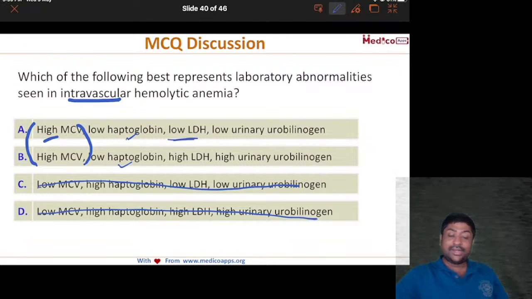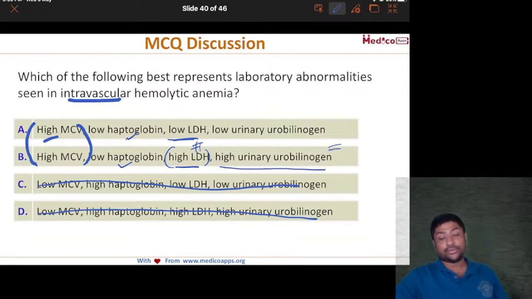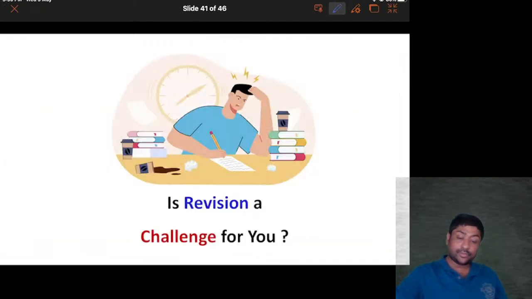Low LDH or high LDH? Because all these will be going and getting processed in your liver, the LDH value will be increased. So it will be high LDH and high urinary urobilinogen, because I told you all this bilirubin will be converted to urobilinogen, which will come out in the urine. So the correct answer here is okay. Is everybody clear in this question?